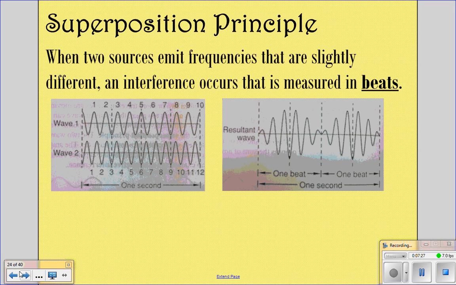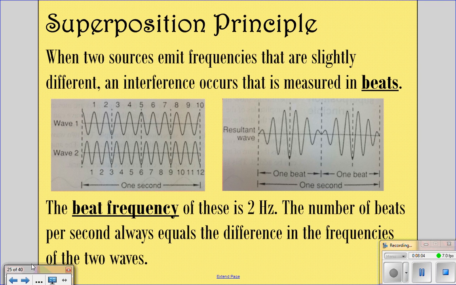We have two waves whose frequencies differ by 2 hertz. This first wave, as it oscillates, in 1 second had 10 cycles, and the second one, in 1 second had 12 cycles. On the right, this is what it looks like when you put them together, the resultant wave of combining wave 1 and wave 2. And the beat frequency of these two waves is 2 hertz.